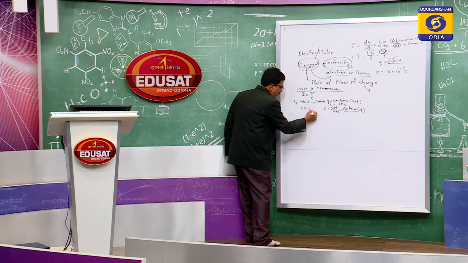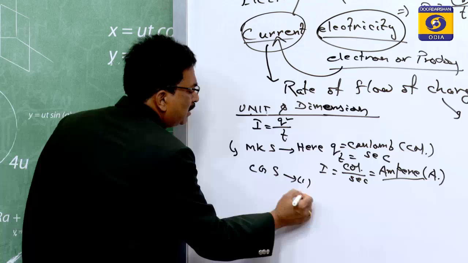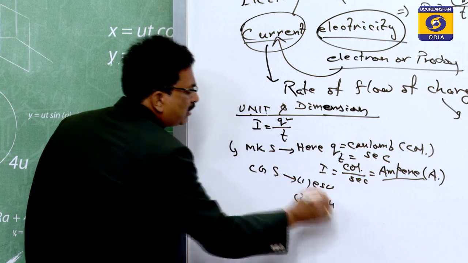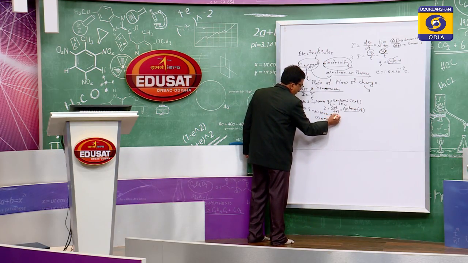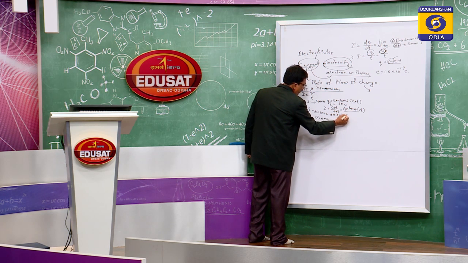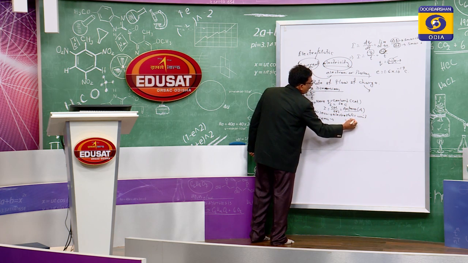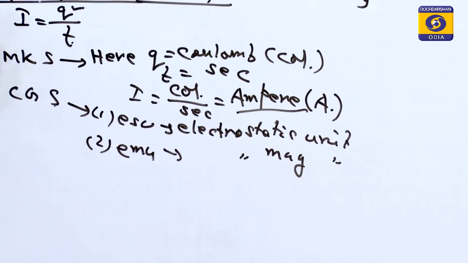If we go for CGS, in current electricity it is divided into two types: one is ESU and the other is EMU. ESU means electrostatic unit, and the other is the electromagnetic unit, about which you have some idea from the previous chapter.